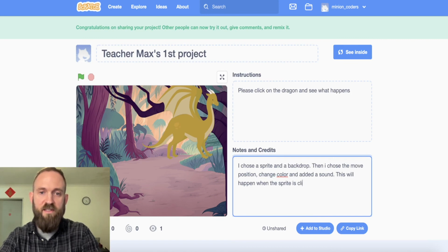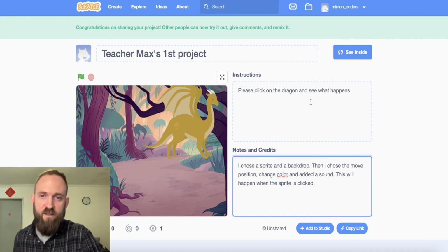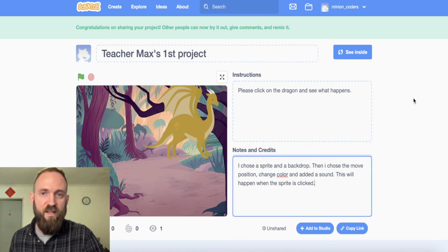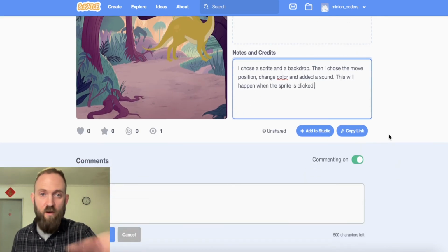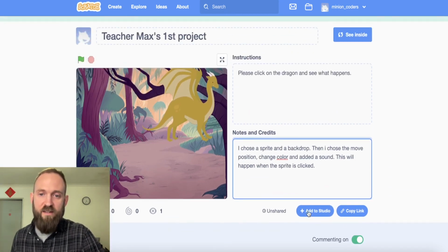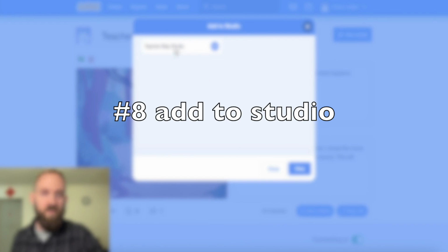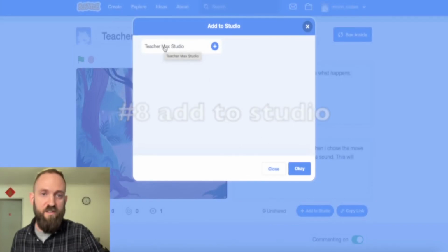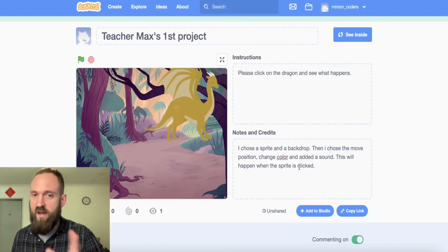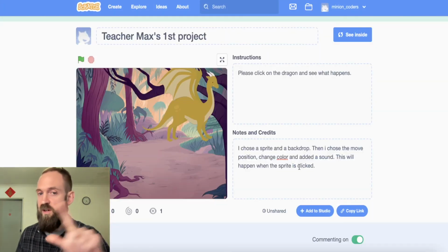So I want you to tell me down here in the notes, how did you make this work? Okay, so give me some instructions of how we play this game and tell me about what you did, right? So that's now shared. That's now on Scratch for everyone to see. One last thing you need to do is add to Studio, okay? You should be able to see the Teacher Max Studio right here. Click plus and OK. That way we can all see your Scratch project next time we have a class.